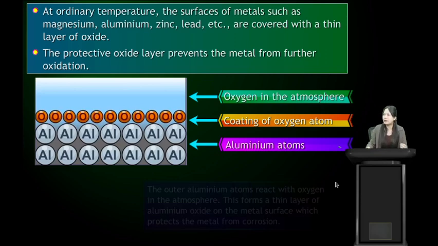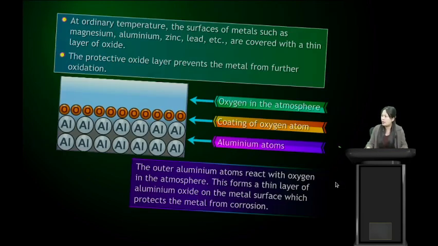In aluminium, magnesium, zinc, etc. there is a thin layer of oxide which protects these metals from reacting with the oxygen present in the atmosphere, and that is why magnesium, aluminium and zinc have slow oxidation. The outer aluminium atoms react with oxygen in the atmosphere. This forms a thin layer of aluminium oxide on the metal surface which protects the metal from corrosion.